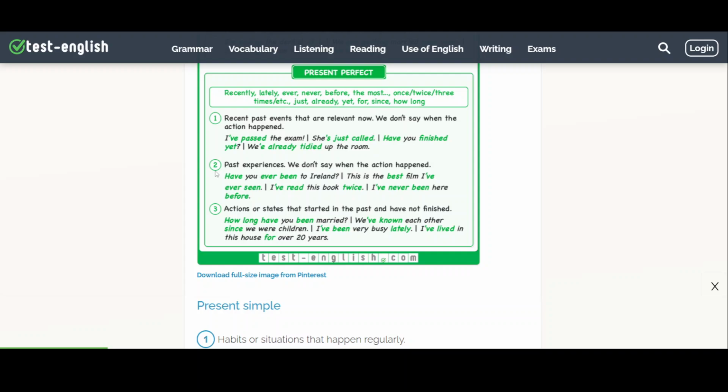Number three, actions or states that started in the past and have not finished. How long have you been married? Being married isn't an action, it's a state. We've known each other since we were children. Knowing people isn't an action, it's a state. I've been very busy lately. I've lived in this house for over 20 years.